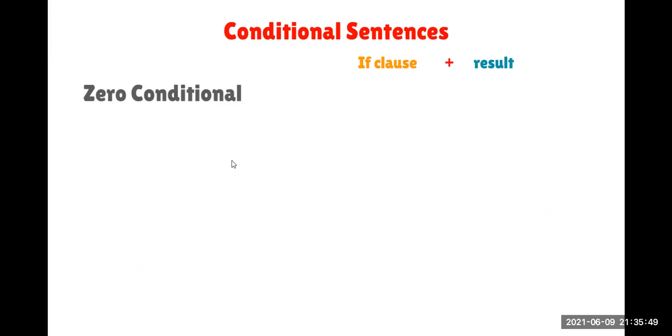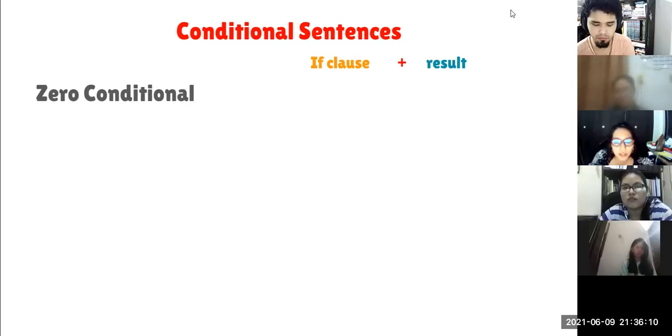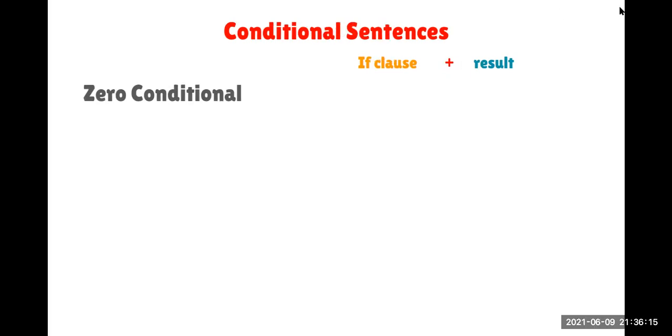Do you remember when we use the zero conditional? When? Not which tense. In which situations? What do you think? When it's generally true. Okay, when we are talking about something that is true, that is generally true. Very good. So facts that are generally true, right?